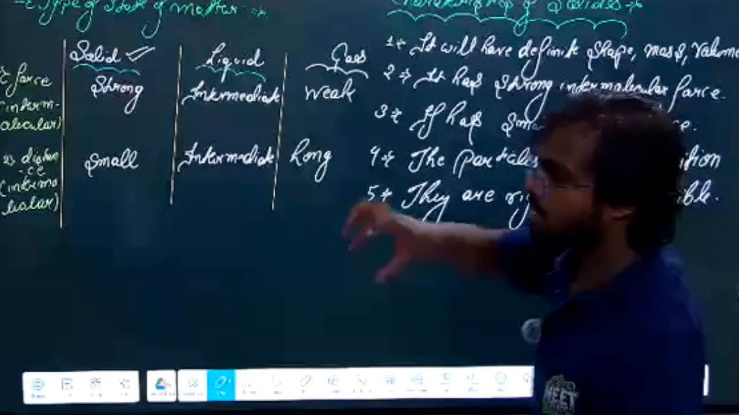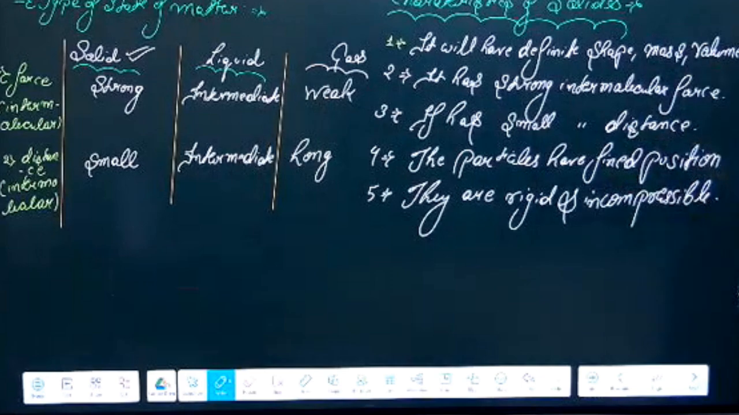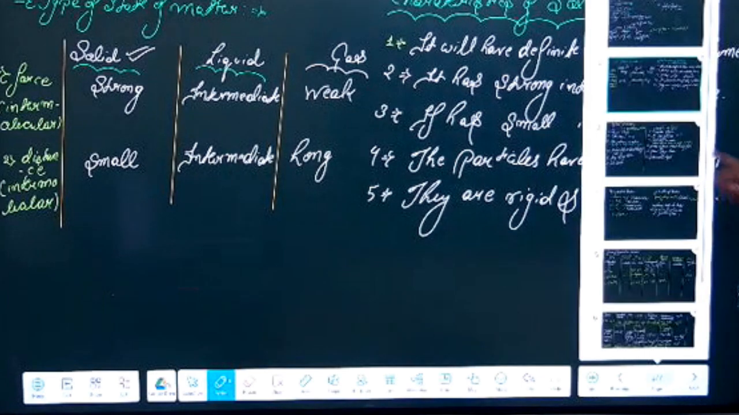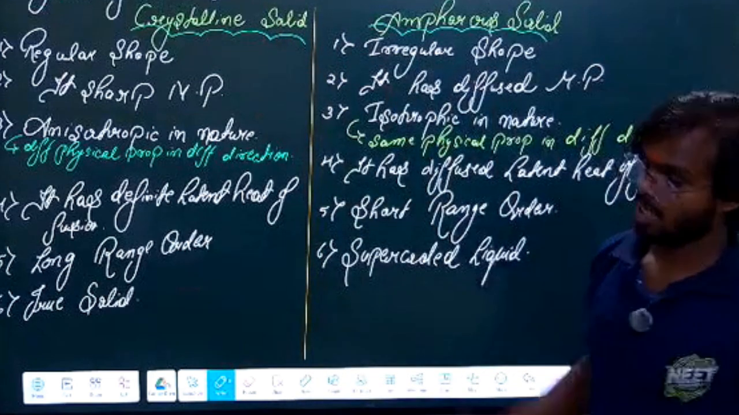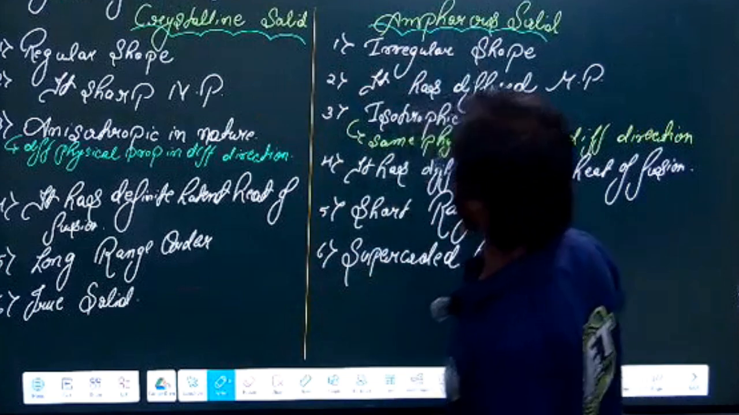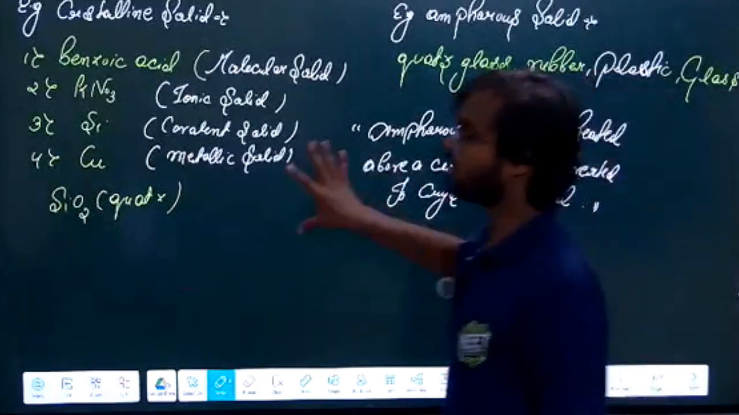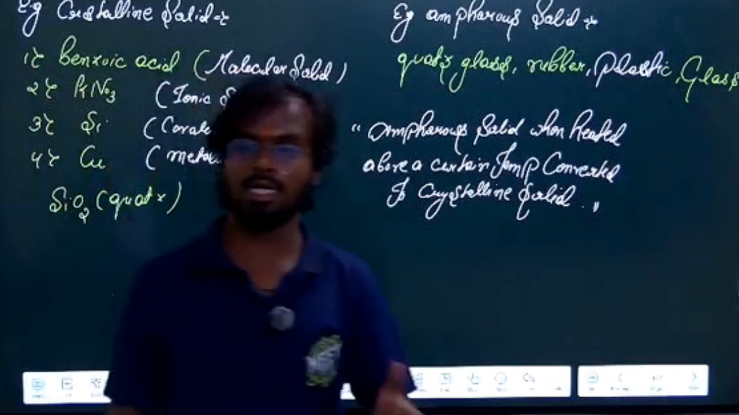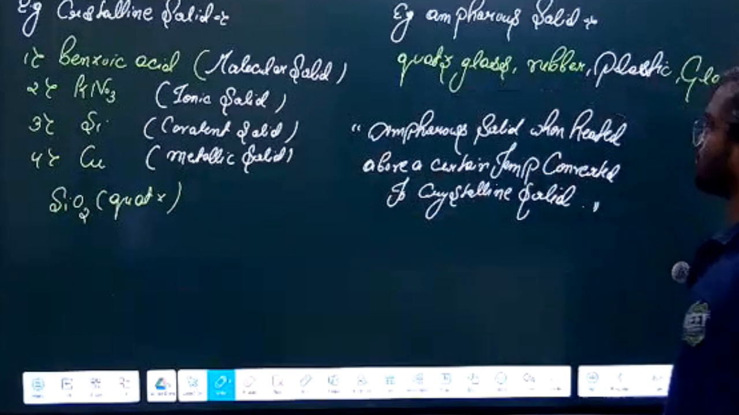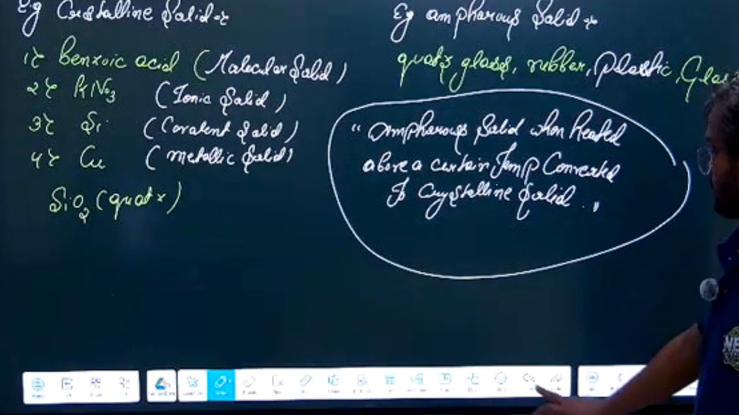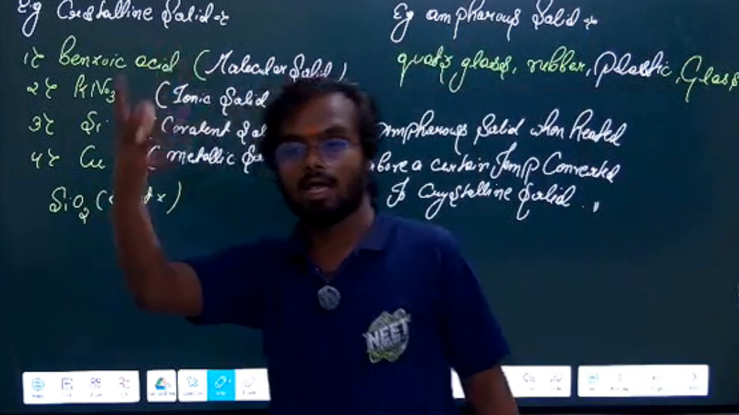Then we moved toward the properties, or the characteristics, of a solid. These are the important characteristics given in the NCERT also. After that we discussed the types of solids, that is crystalline solid and amorphous solid, and we have seen the different properties of crystalline and amorphous solids. Then we went through the examples present in the NCERT, and we have also seen that an amorphous solid can be converted into a crystalline solid if we heat it at a particular temperature.